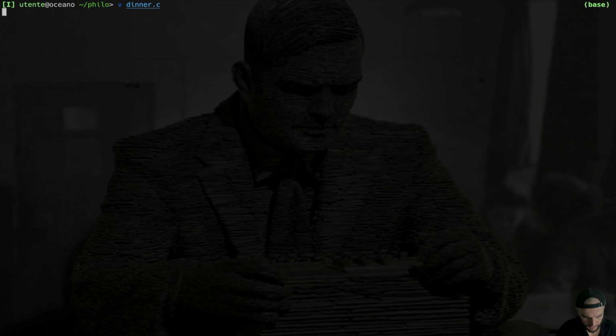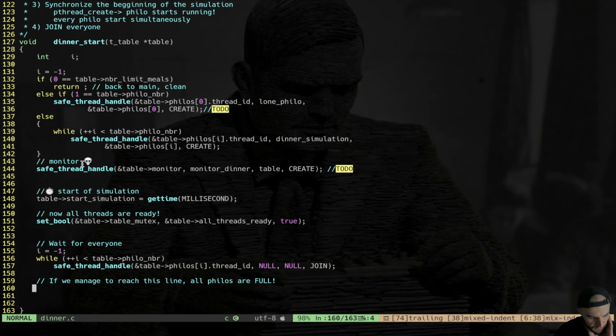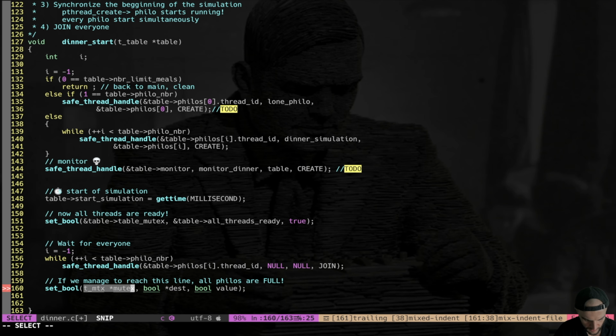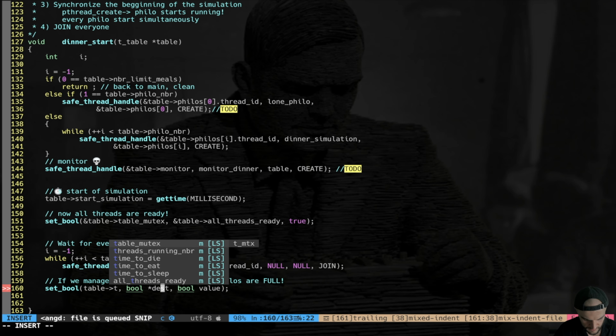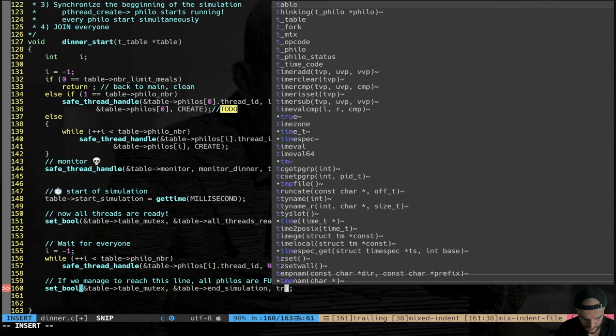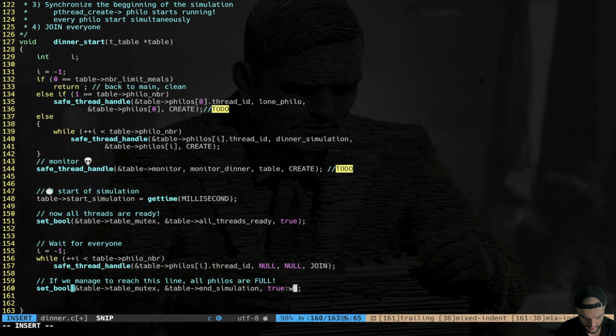And now let's refine our code. Going back to my dinner start, if we manage to reach this line, as we said, it means that all the philosophers are actually full. So here we can say set bool, table mutex, table end simulation to true, right? We can set the end simulation to true, and this time the end of the simulation is not going to be set by the monitor, right? This is going to be set by the main thread.